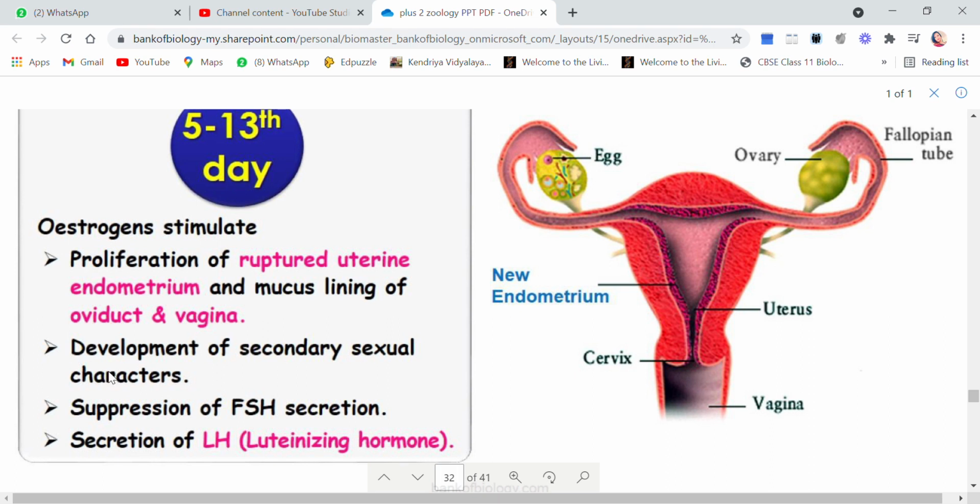Then it also suppresses FSH secretion. That means if the estrogen level is high, then FSH secretion will be reduced or suppressed. This is one of the functions of estrogen. Then it also helps in the secretion of LH, that is the luteinizing hormone. So you see, estrogen is responsible for so many functions.